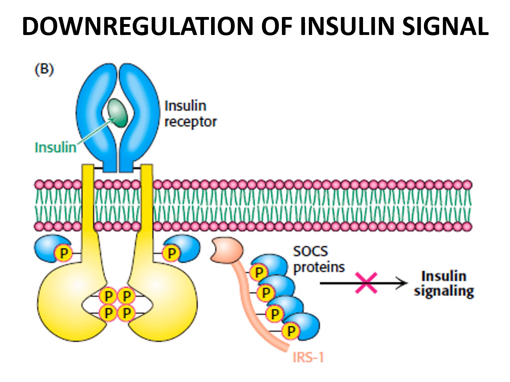Another pathway for downregulation is SOCS protein pathway. SOCS is suppressor of cytokine signaling protein. This is a regulatory protein which interacts with insulin receptor and IRS1 and apparently facilitates their proteolytic degradation by the proteasome complex.